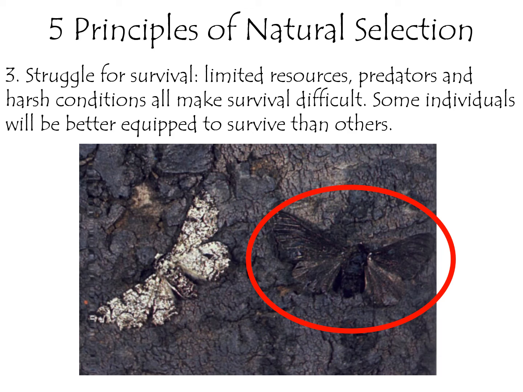Now, struggle for survival. Let's apply this to the human population because, again, I get this question a lot. Does natural selection happen in the human population? We have really removed the struggle for survival. At least in this country we have limited resources. Maybe not right now, but generally you can go to the grocery store and get whatever food or anything you need.